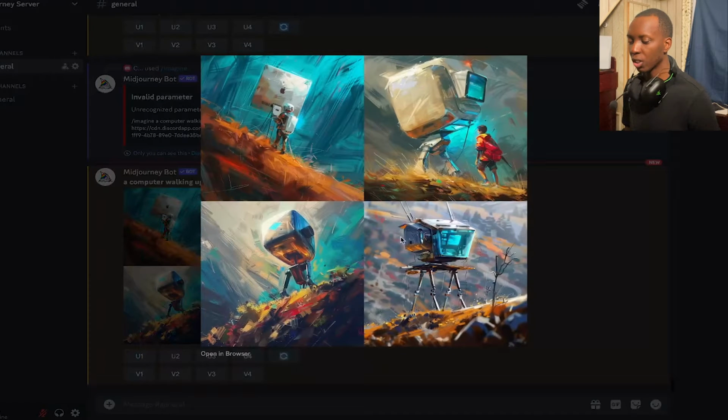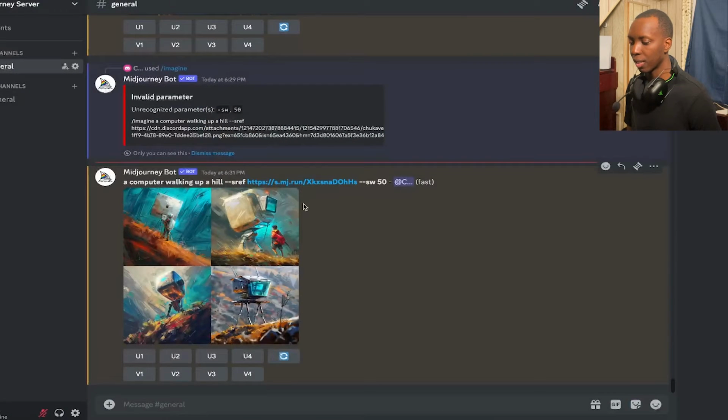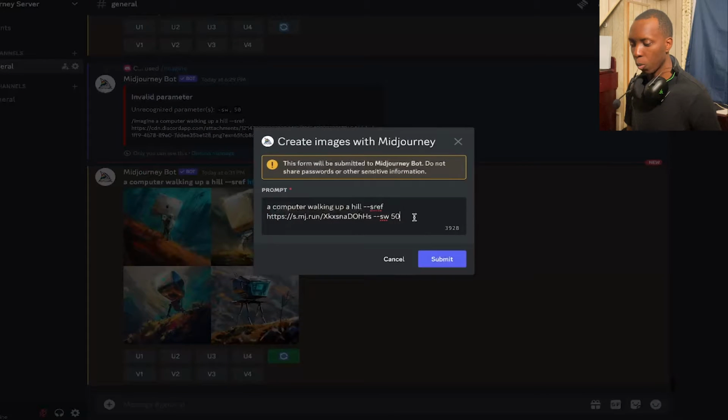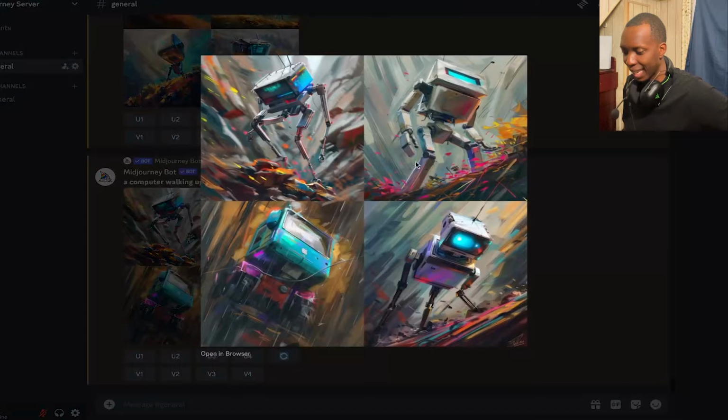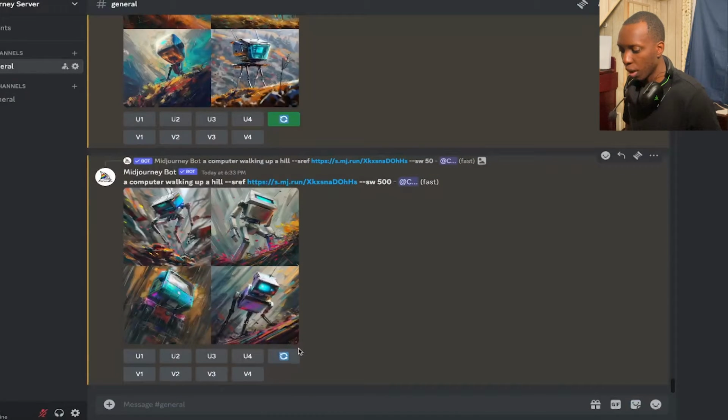So you see, it took some of that impressionist style that we had from Spider-Man earlier on in the tutorial and added it to this. But now let's say that we did this prompt again with a style weight of 500 instead, and see how much of a change it'll make. And now it looks a lot more like the Spider-Man comic. You can see the colors splashing. We can even do one more at 1000.